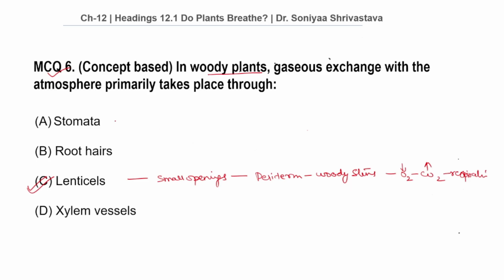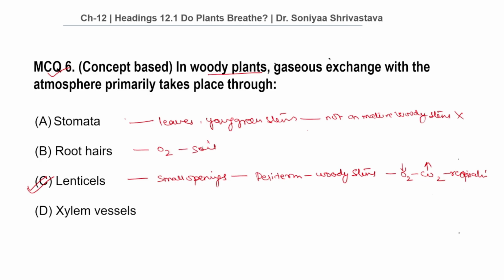Now why not option A, stomata? Stomata are mainly present on the leaves and young green stems, not on mature woody stems. Therefore, this is the wrong option. Why not root hairs? Root hairs absorb oxygen from soil and are not involved in gaseous exchange of stems.